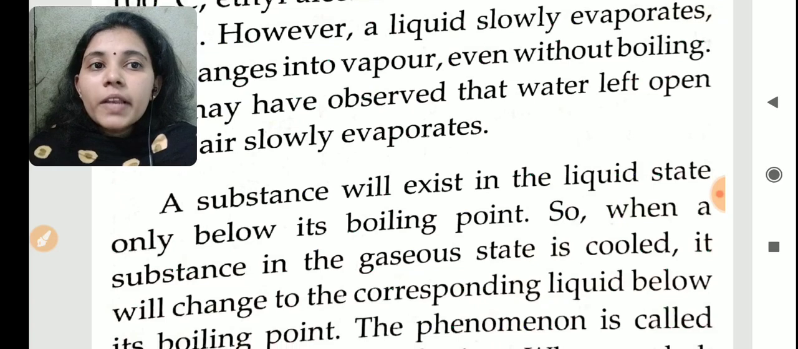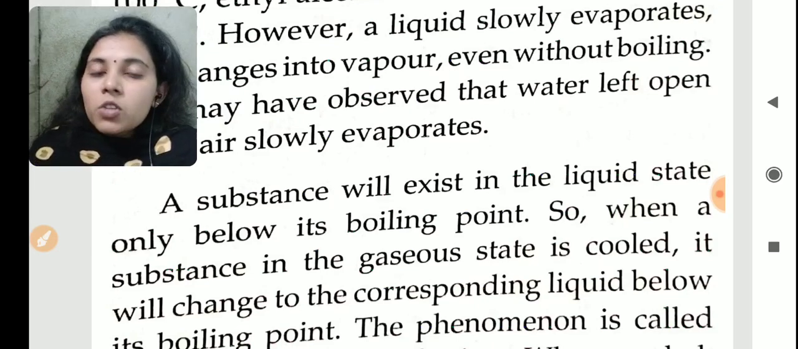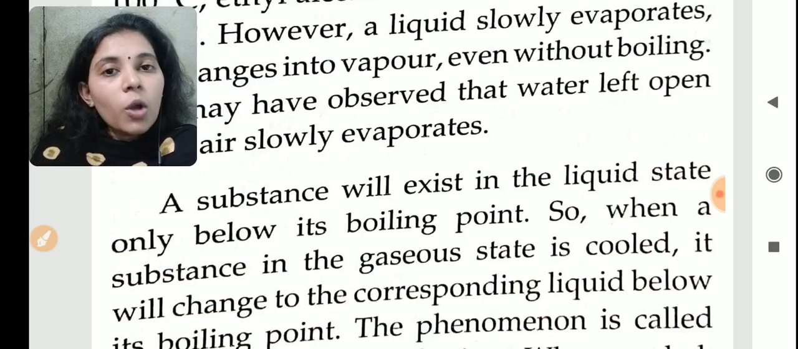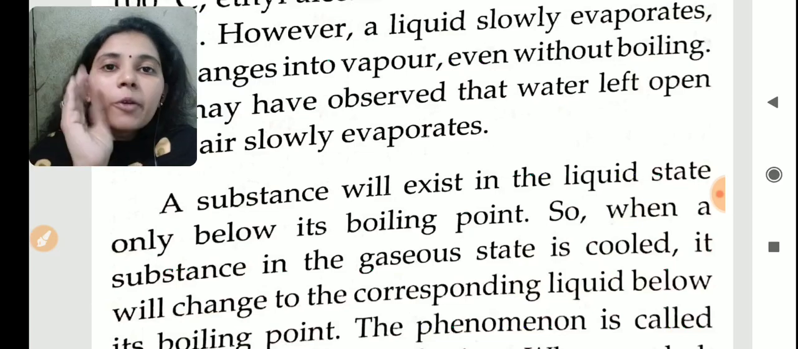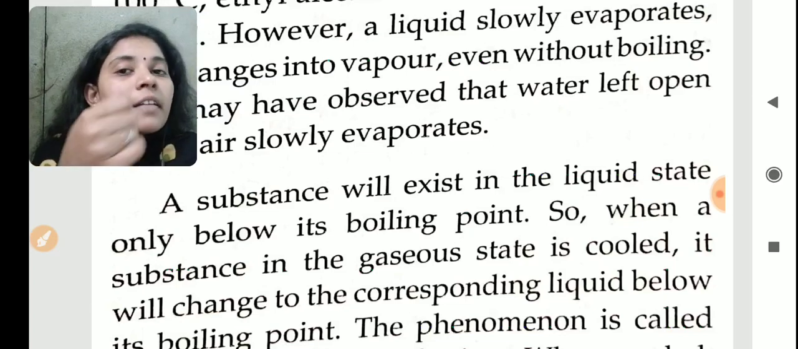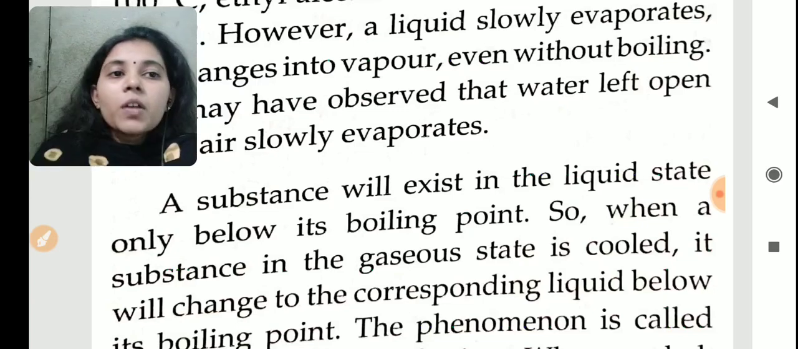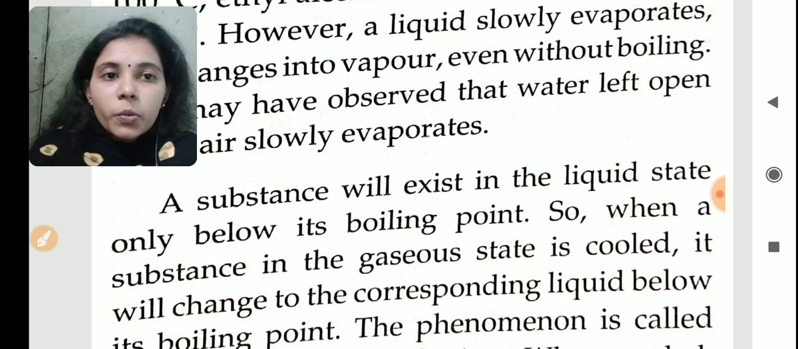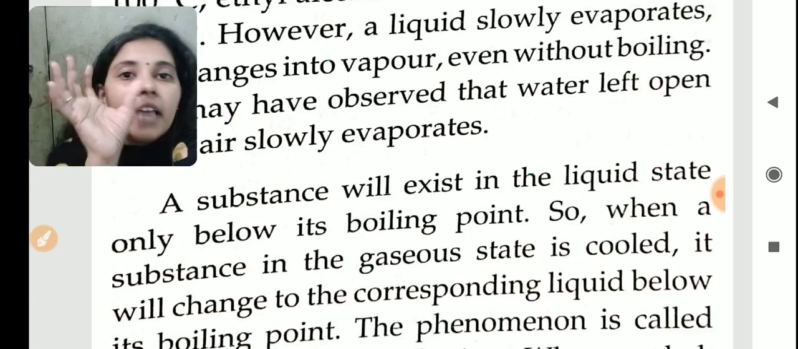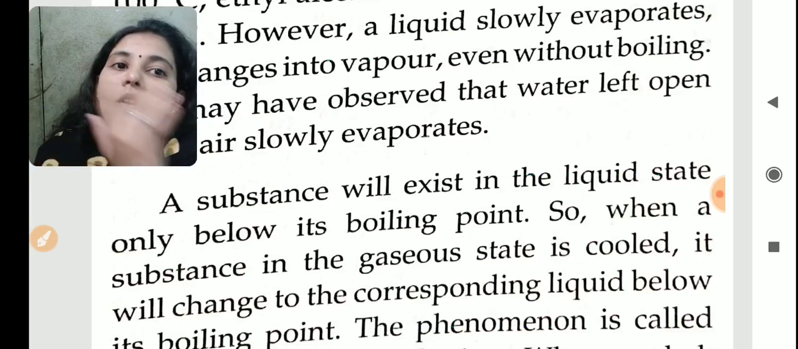A substance will exist in the liquid state only below its boiling point. So, if water is below 100 degrees Celsius, then it will always be in the liquid state. But if the water reaches 100 degrees Celsius, the water will change to water vapor. When a substance in the gaseous state is cooled, when water vapor is cooled, it will change to the corresponding liquid.